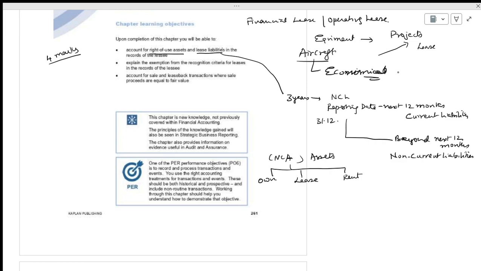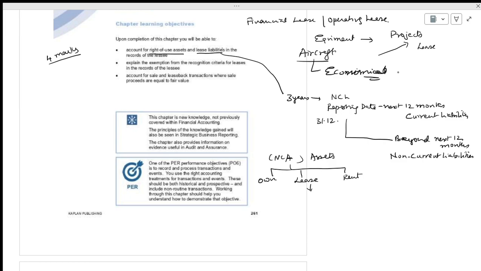What is the difference between lease and rent? Lease is a contractual agreement for a very specific period, where we have the right to use the asset and control over the asset.